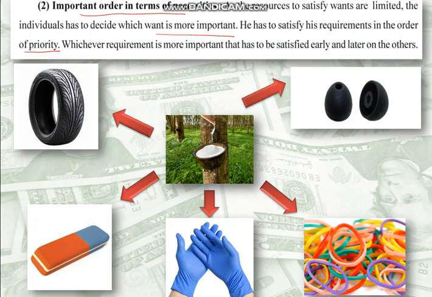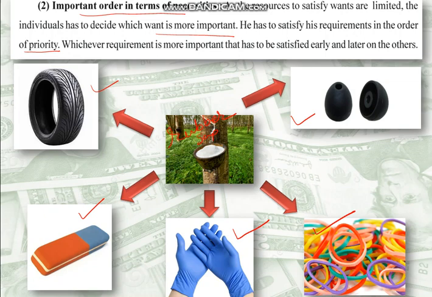Let us see this example. This is rubber. Now you know about rubber sap. Rubber is used in making tires, erasers, rubber bands, sanitization or surgical gloves, and even earphone plugs.